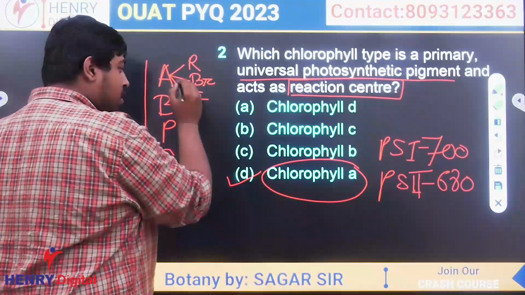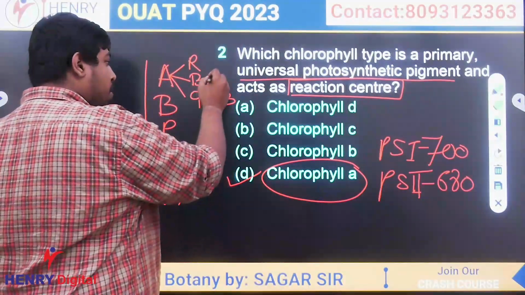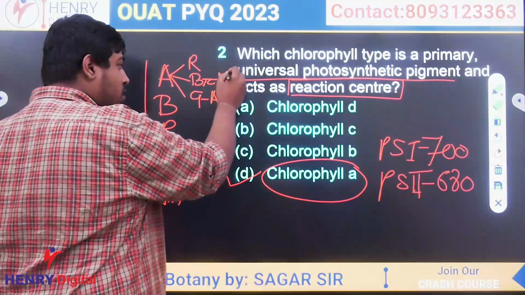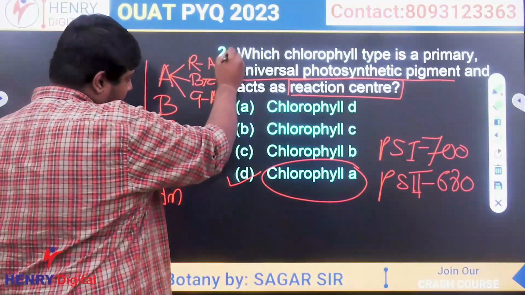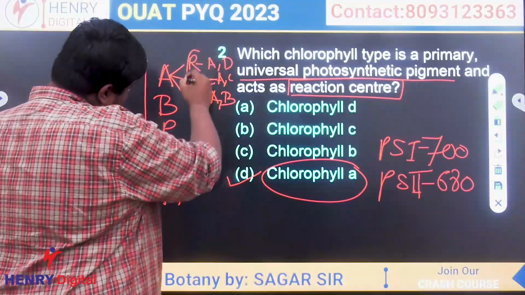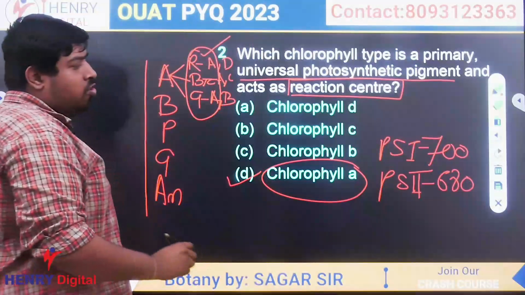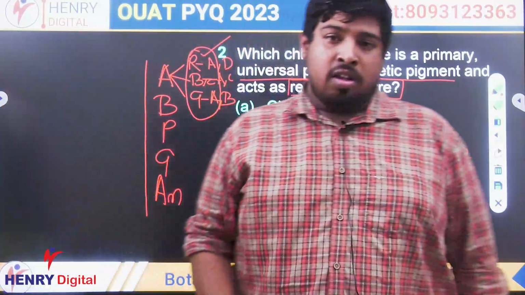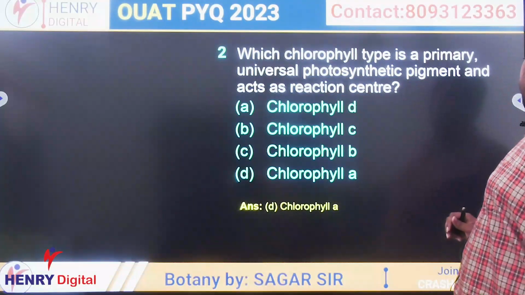In green algae, we will find chlorophyll A and chlorophyll B. Brown algae have chlorophyll A and chlorophyll C. And red algae have chlorophyll A and chlorophyll D. So in every algae, the pigment which is common is chlorophyll A. So it is also called the universal pigment. Clear? So the answer is chlorophyll A.